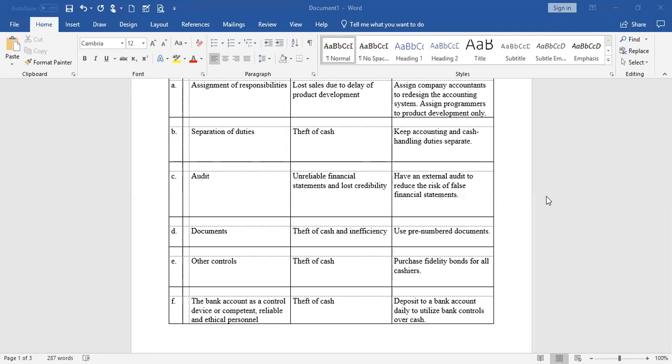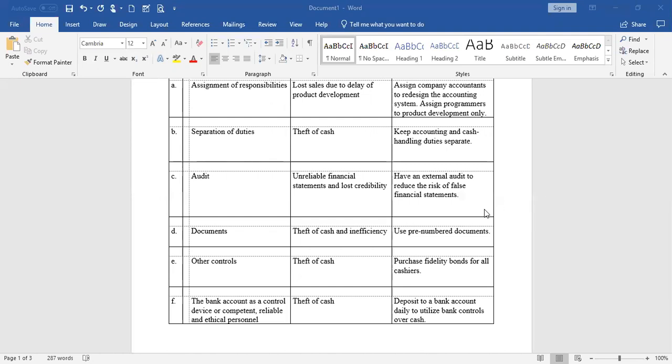So the bank account as a control device, or competent, reliable, and ethical personnel, are the issue here. The internal control characteristic which is missing, the theft of cash is the possible result, and we deposit to a bank account daily so that we could utilize the bank controls. That's why we have a checking account, to get our cash off of our site and into an independent, secure location.